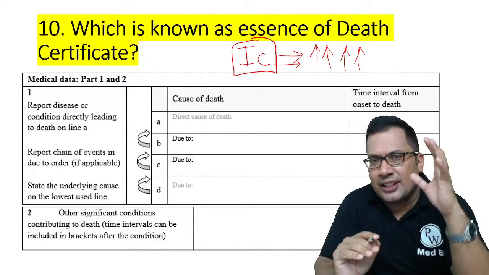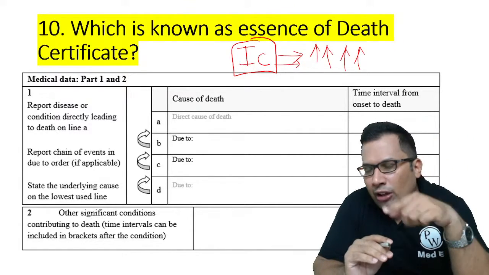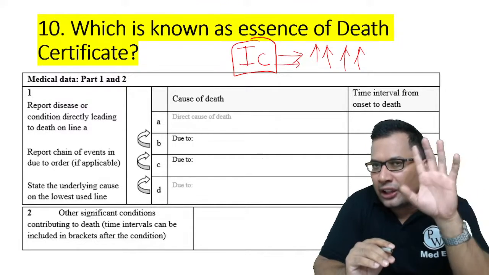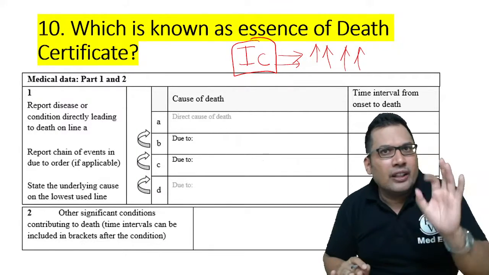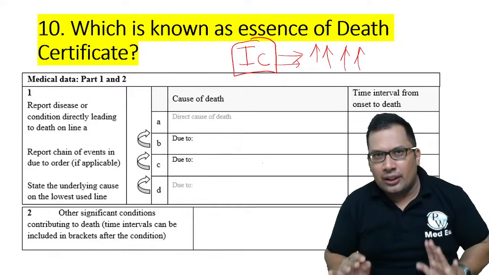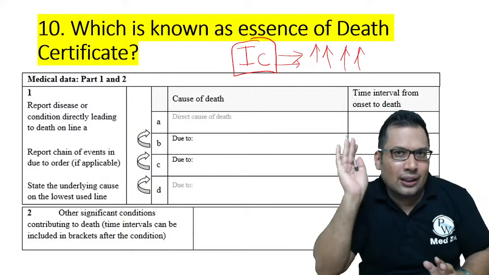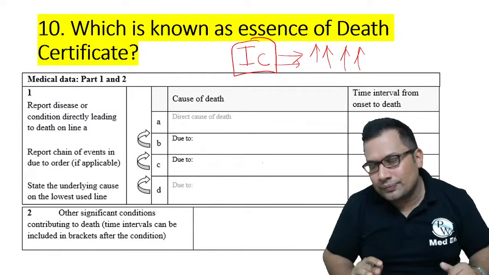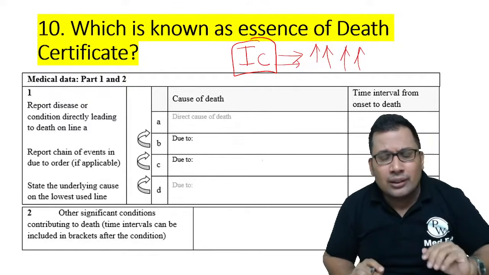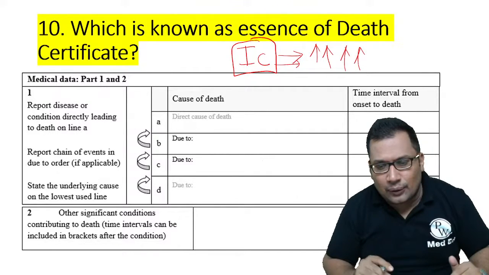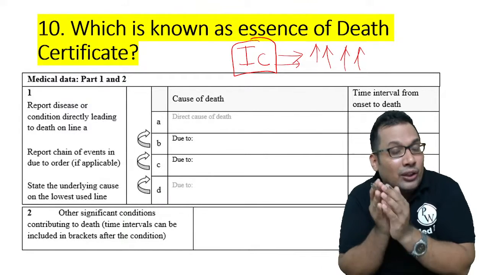So finally, the summary. MCCD means medical certificate of cause of death. It can be Form 4 or Form 4A depending upon institutional or non-institutional death. The checklist we discussed in the beginning, we can go through that. The very important part is giving the cause of death, that is 1A, 1B, and 1C. Remember, grandmother, mother, and granddaughter. 1C leads to 1B, 1B leads to 1A. Contributory conditions come under part 2. If there is only one condition, then you can write in 1. If two conditions, 1A and 1B, then 1C is blank. 1C is known as the essence of death certificate. The correct sequence you need to understand and write properly.